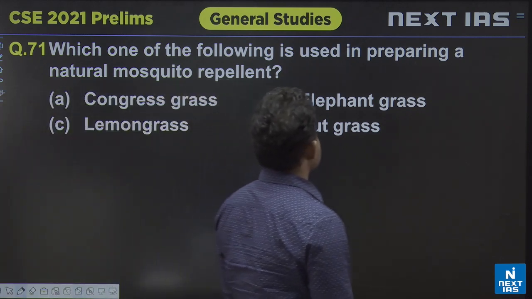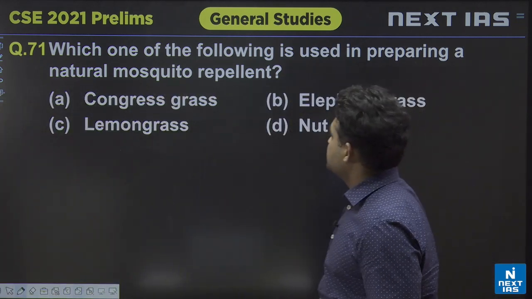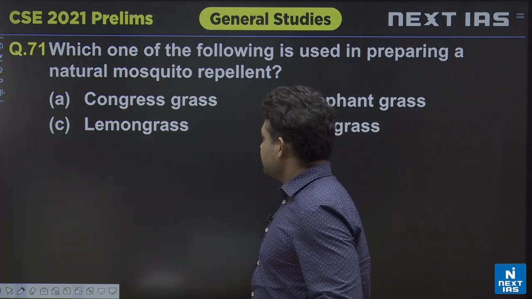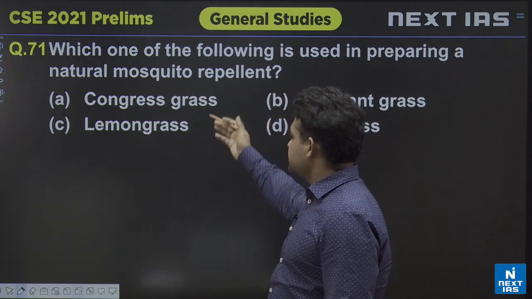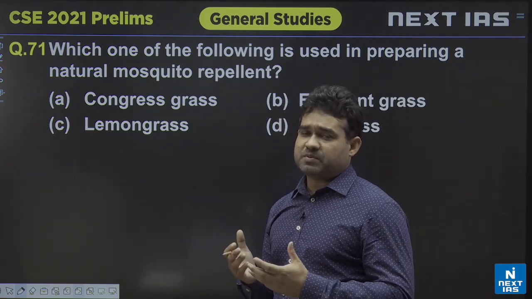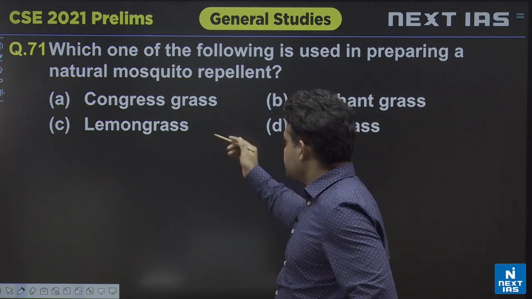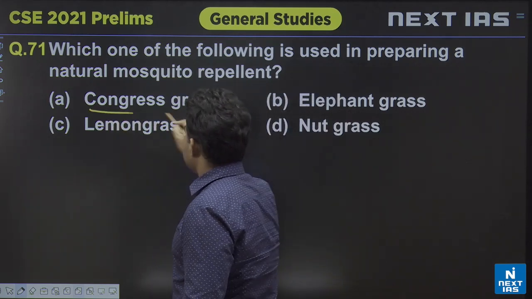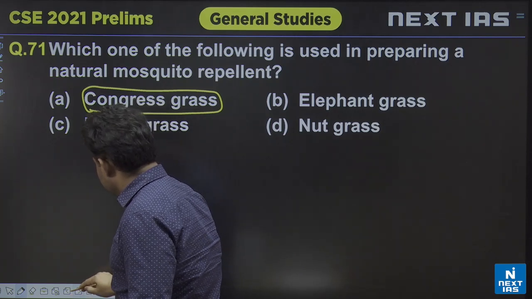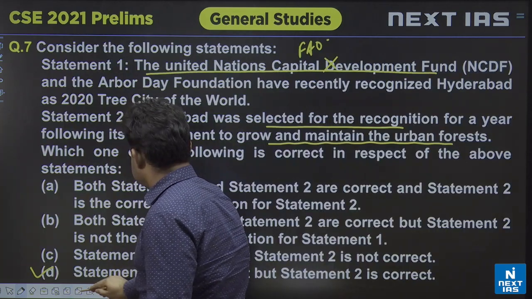Which of the following is used in preparing a natural mosquito repellent? Again, a kind of GK based question. Here the options are Congress grass, lemongrass, elephant grass. Congress grass, you people may have studied in a number of places, is one of the invasive alien species, but please do remember, just to confuse you, it must be given over here. The answer over here is what?